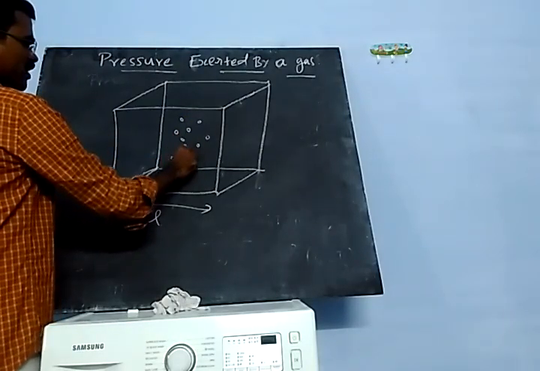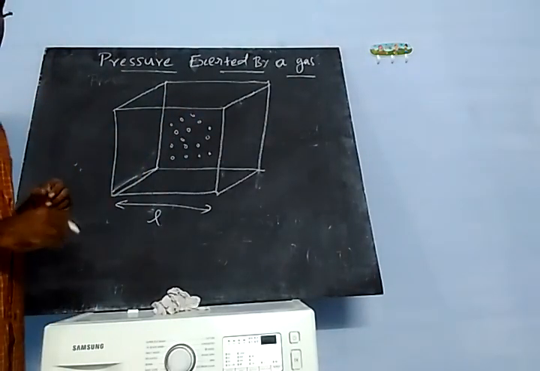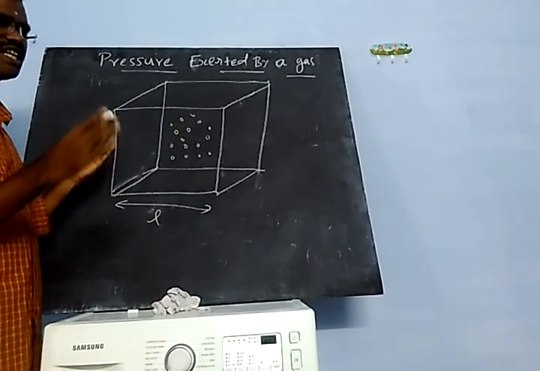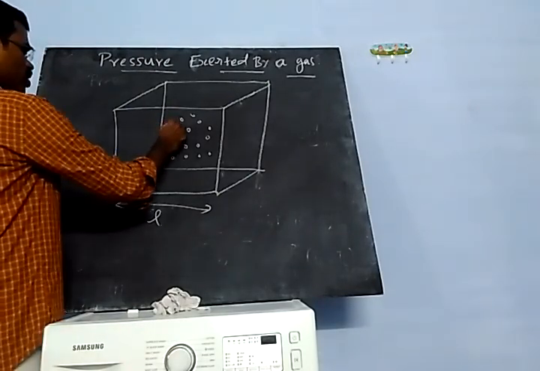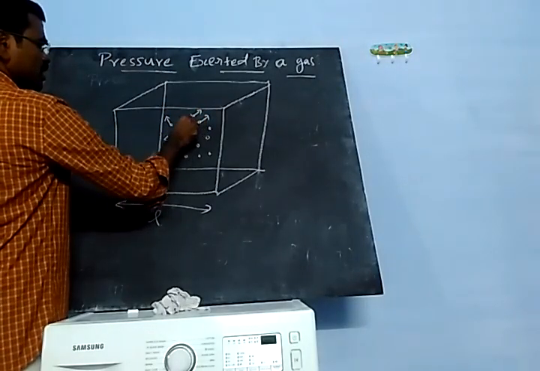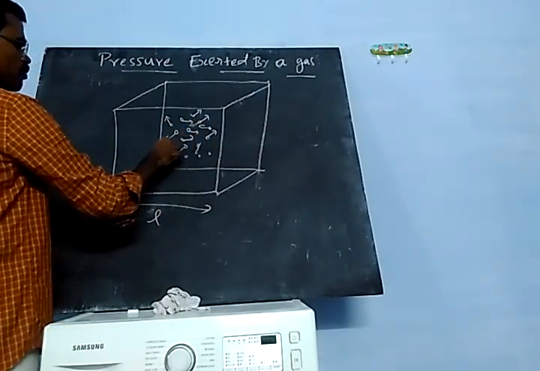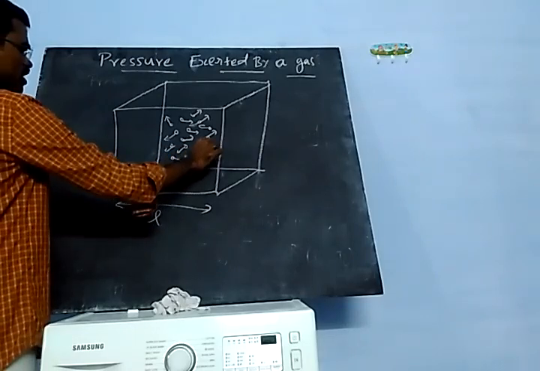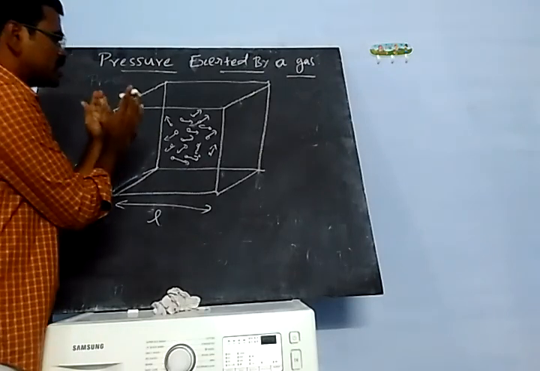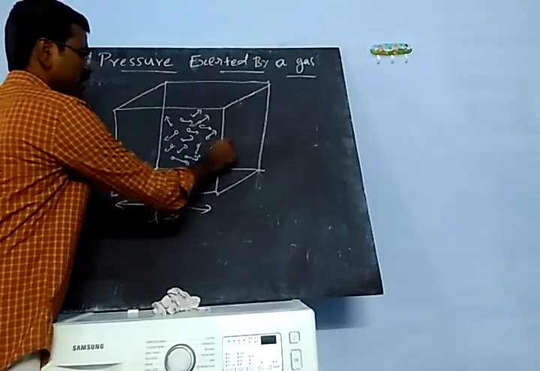That gas has a very large number of molecules. These molecules are always moving in a random manner, randomly in all directions. This molecule may move in this direction and this direction. Suppose the molecules move in a random direction and hit the walls.